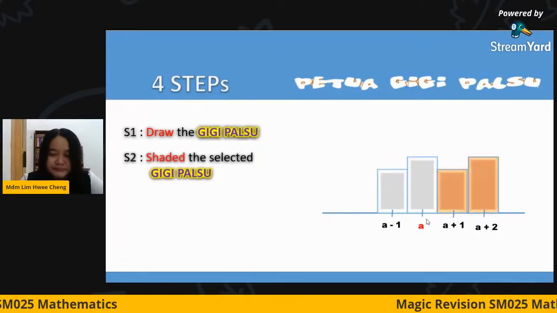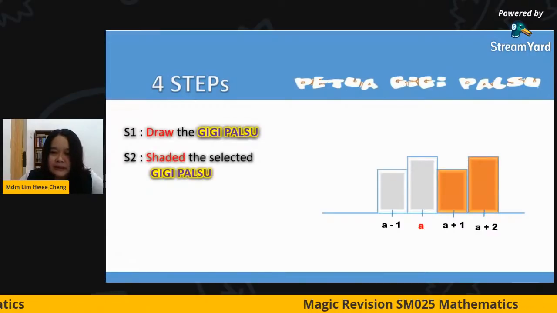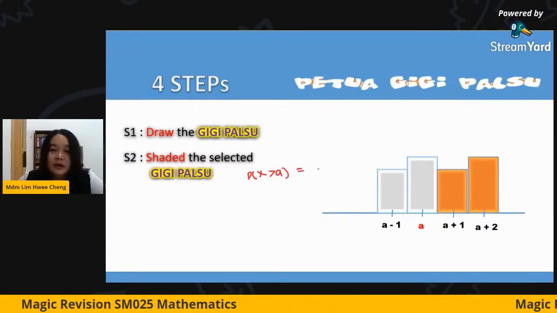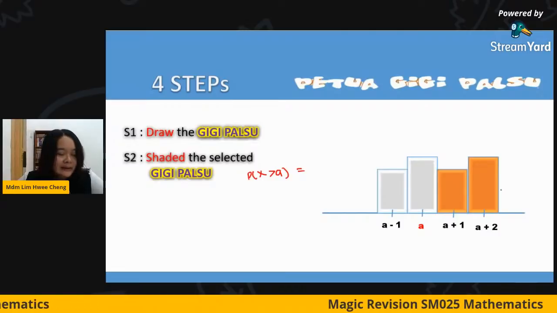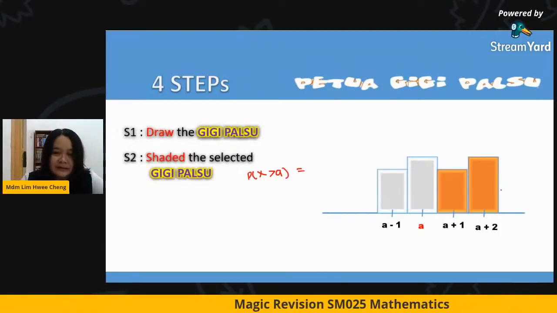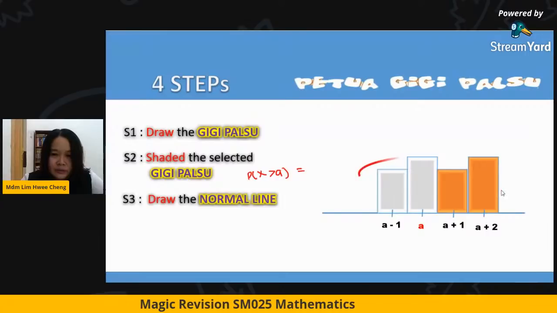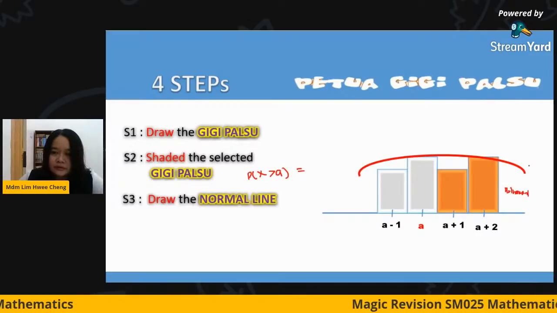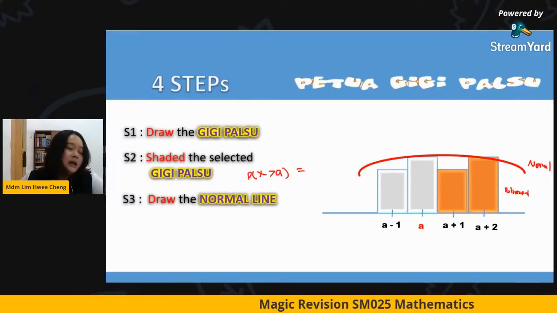Shade first. Say I want these 2 teeth. Say I want probability S greater than A. I want to do continuity correction. So when it is greater than A, I will rotate these 2 bars. After that, step 3, I draw my normal bell. I am going to change from the binomial to normal.